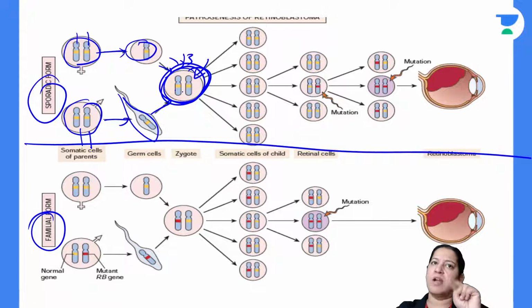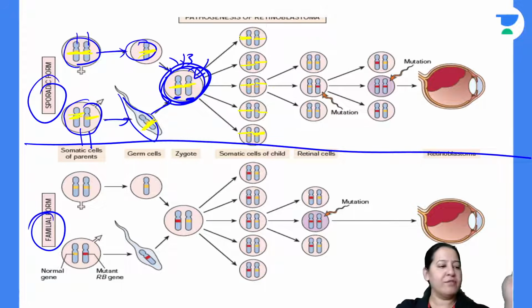So all embryos, zygotes, fetus have 2 chromosome 13. On each chromosome 13, one retinoblastoma gene. So one retinoblastoma gene coming from the mother, one from the father. Both are yellow in color. Yellow means normal. So mother is also normal, father is also normal. They got married. So sperms and ova are also normal, and because of the fusion, the fetus formed is also normal. So at birth, the child is absolutely normal.